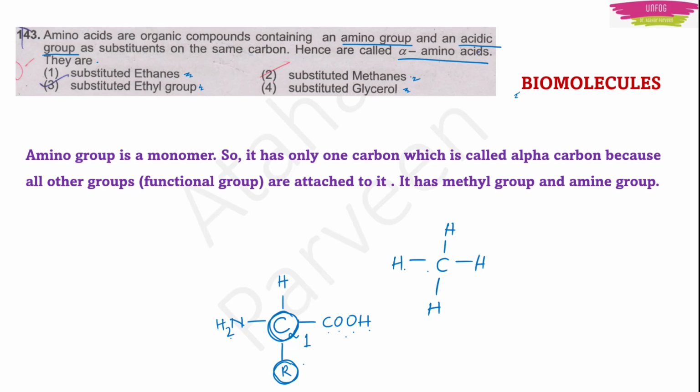This is methane, right? Now this methane structure CH4 and this amino acid structure, they both look the same, right? But only instead of these 3 groups, we have 3 hydrogens here. And because it is having one carbon atom, it is a methyl substituted group. Okay. So the answer should be substituted methanes.